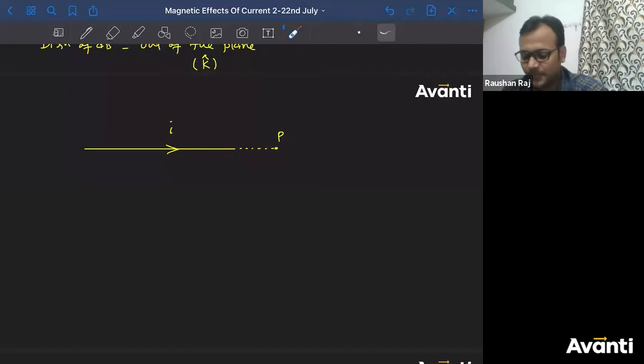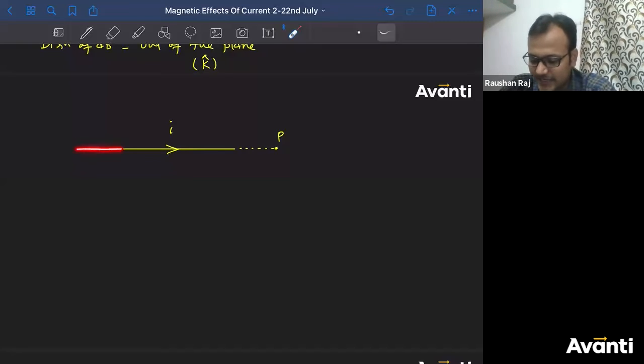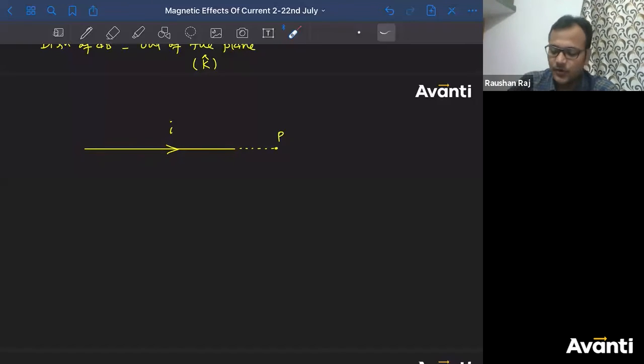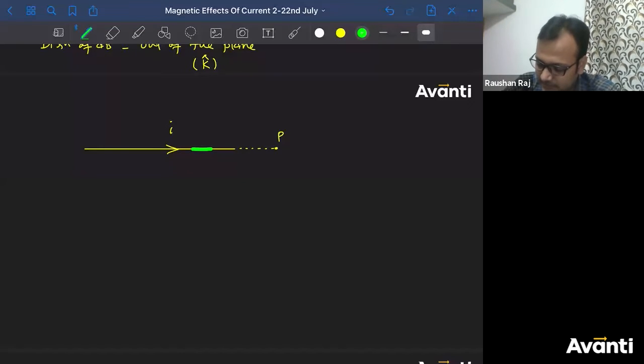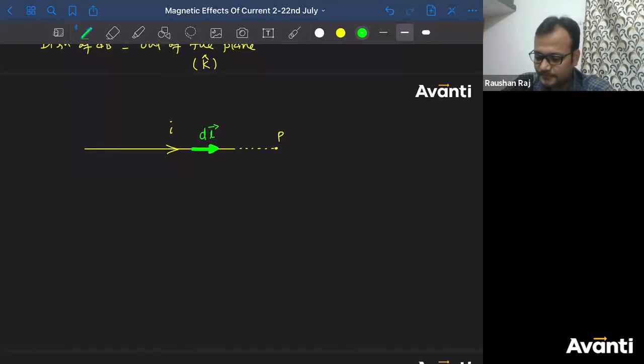dl cross r के डायरेक्शन में. If you are having a straight current carrying wire like this, tell me what will be the direction of dl. Consider any dl, कहीं पे भी. मान लो इस dl की बात करते हैं, वो ड्राइविंग लाइसेंस वाला DL नहीं, small dl, infinitesimally small element dl. Tell me for this dl what is the direction of r. Let me use white color. This is r. अब बता, what is dl cross r?